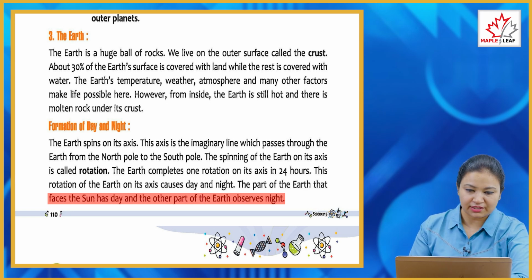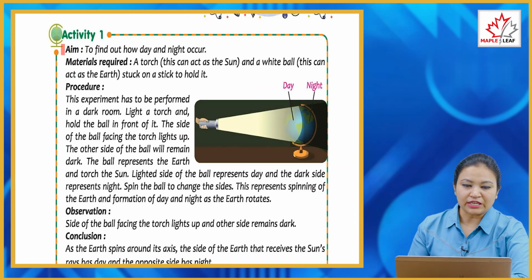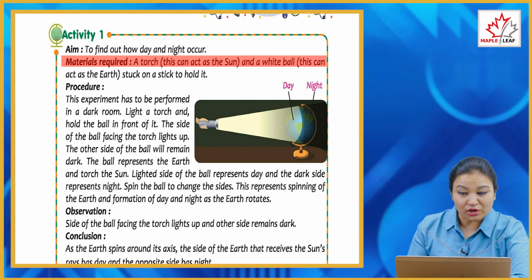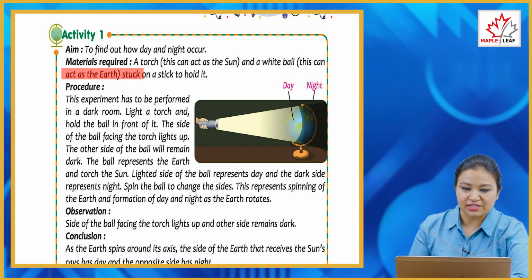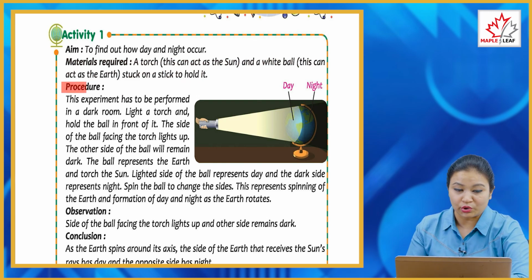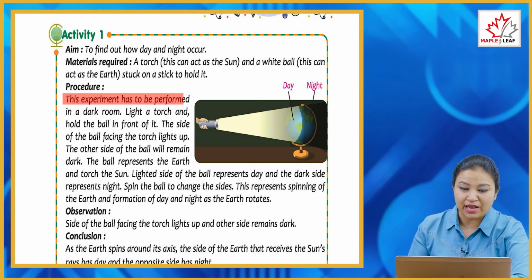Now activity 1, aim: to find out how day and night occur. Materials required: a torch, this can act as the sun, and a white ball, this can act as the earth, stuck on a stick to hold it. Procedure: this experiment has to be performed in a dark room. Light a torch and hold the ball in front of it. The side of the ball facing the torch lights up. The other side of the ball will remain dark.